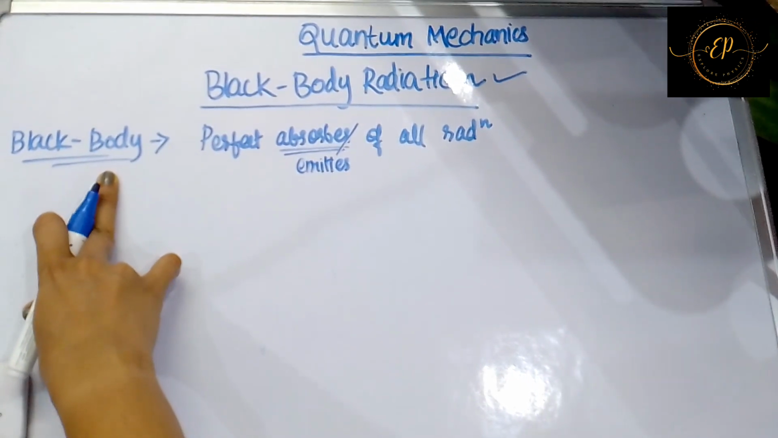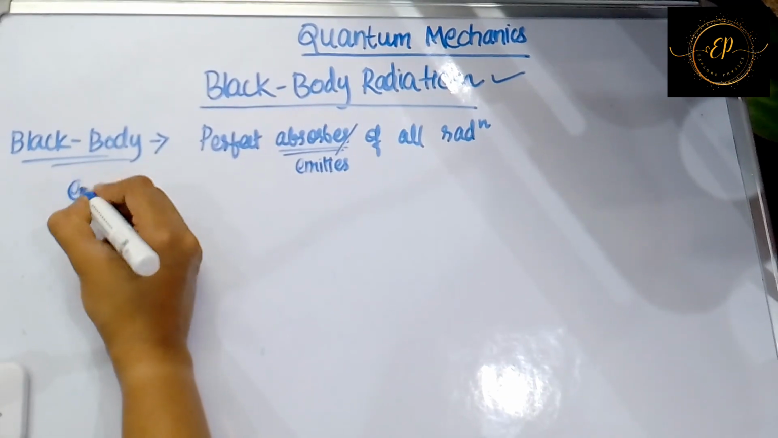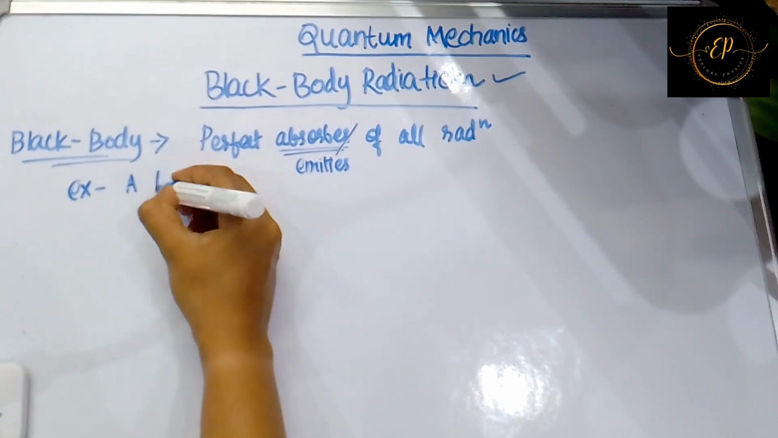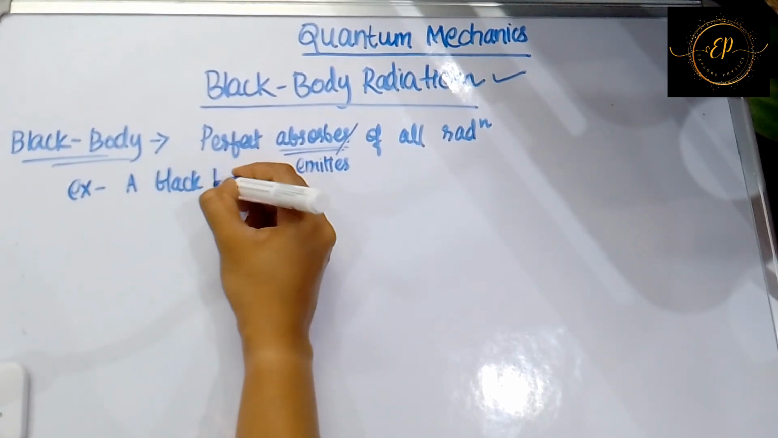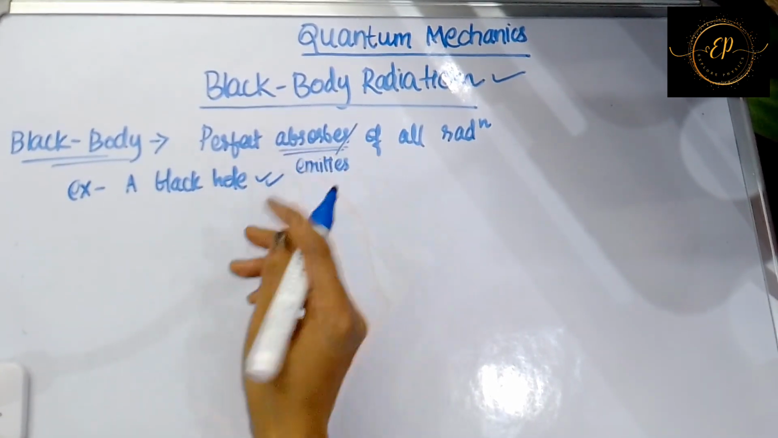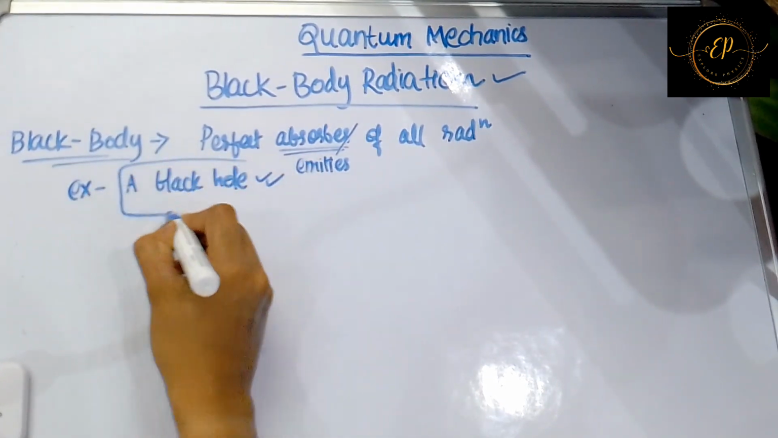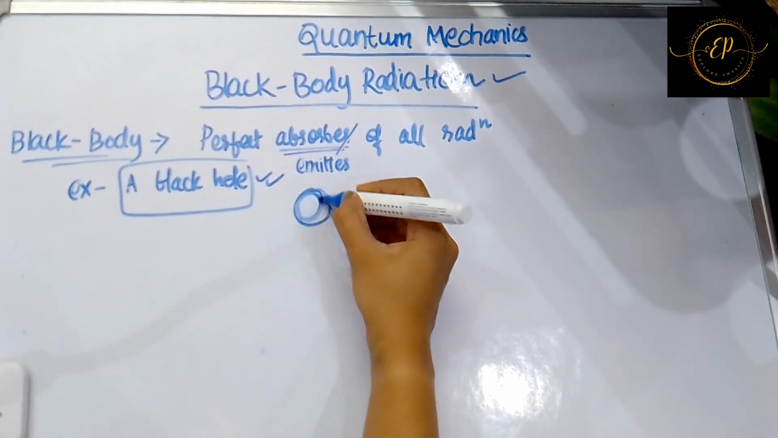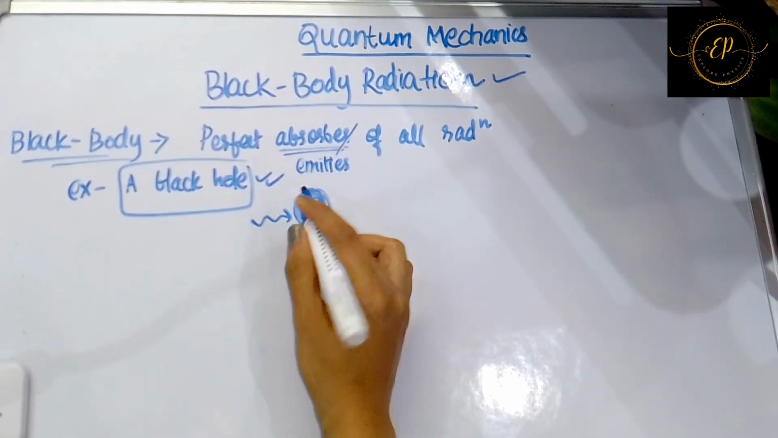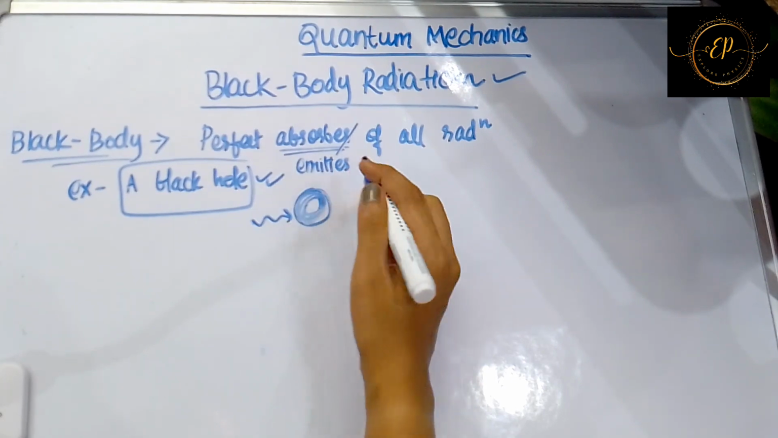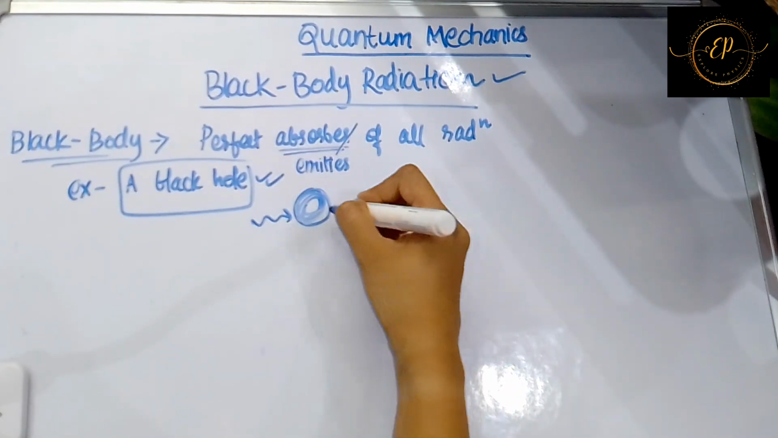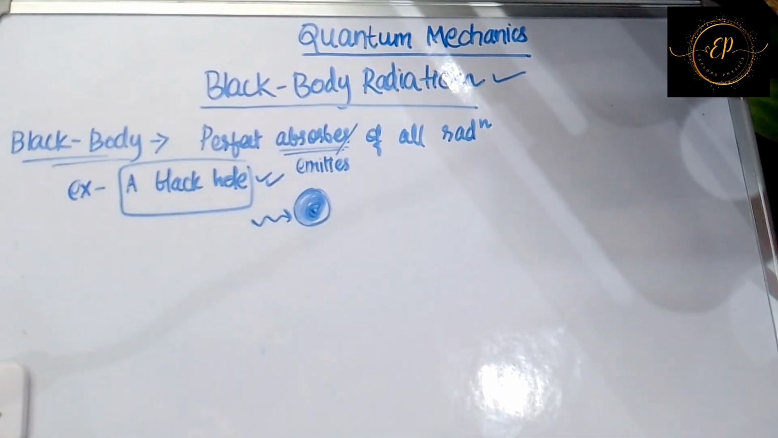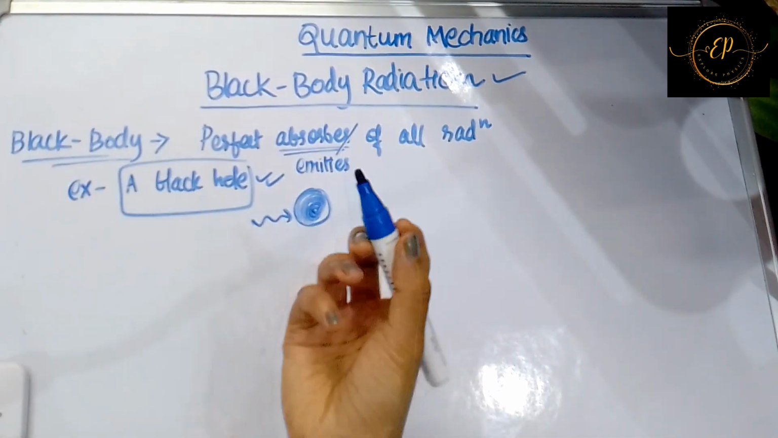Alright, now if you want to give an example, a perfect example of a black body is a black hole. Why do we call a black hole a black body? Because in a black hole, whatever particle or whatever radiation passes through this, it will not escape, it will fall into the black hole. So that's why a black hole is a perfect black body example.